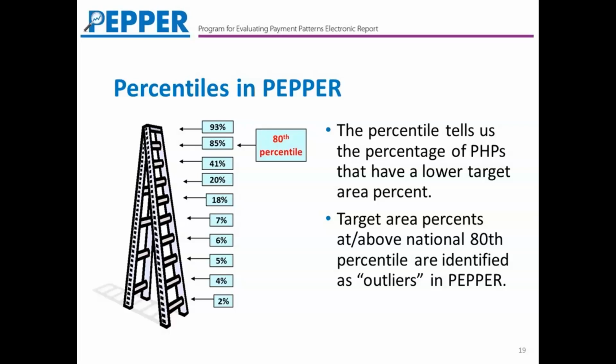Now, why is that 80th percentile important? Well, in the PEPR, we use the 80th percentile to identify what we call outliers in the PEPR. These are providers whose target area percent is either at or above the national 80th percentile. So if your target area percent is greater than that point where we've identified the 80th percentile, then in the PEPR, you're going to see your statistics identified in red bold font. That's the visual cue that your statistics look different from most of the other providers in that comparison group.